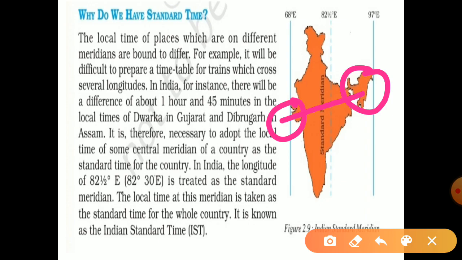So this place is taken as the standard time meridian for India. Here I have mentioned it in this map, 82.5 towards east, which passes through the middle of India, from Mirzapur near Allahabad.